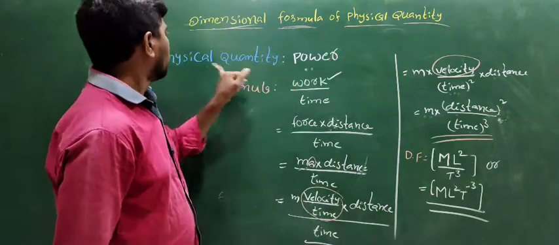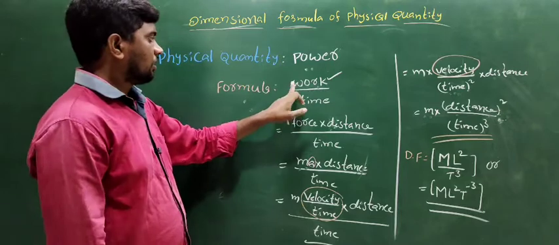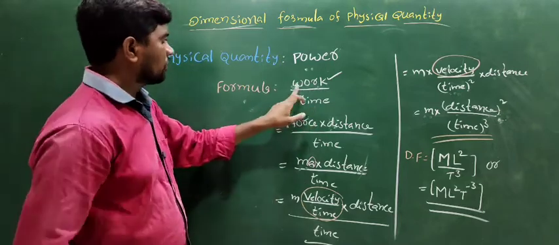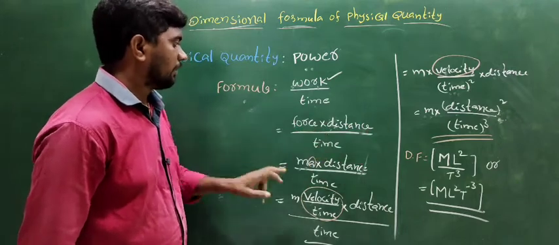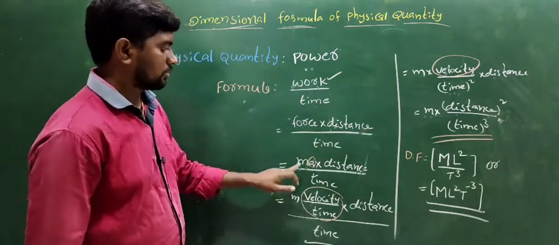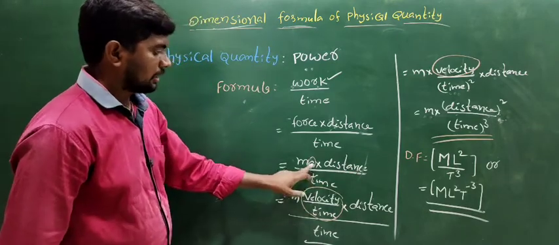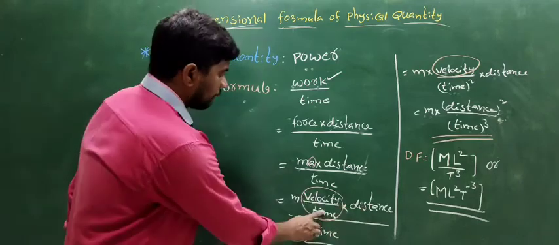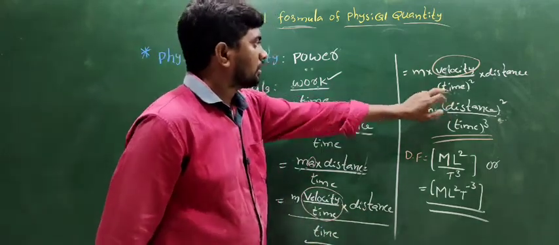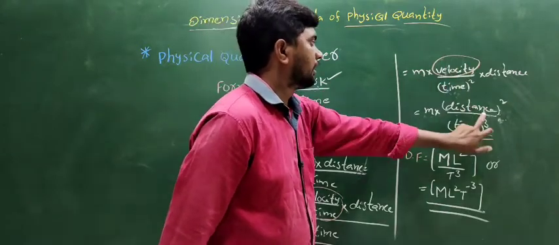Repeat once again the physical quantity of power. The formula of power is the work by time. Work formula is force into distance by time. The formula of force is mass into acceleration into distance by time. Acceleration is change in the velocity, velocity by time into distance. Time by time is the time square. The definition of velocity is the distance by time.